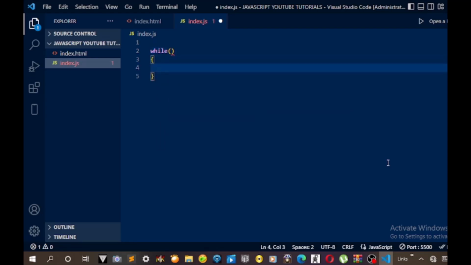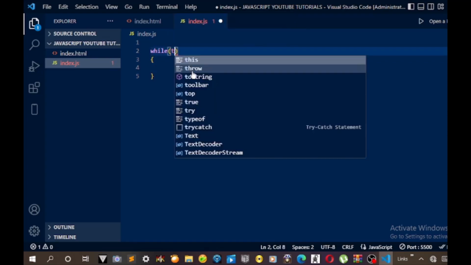And our block. So inside the parentheses, that is where we write our condition for the code. Unlike for loop, where we declare the condition, initialize the loop, and also the increment inside the parentheses, for while loop, we only put the condition inside the while.